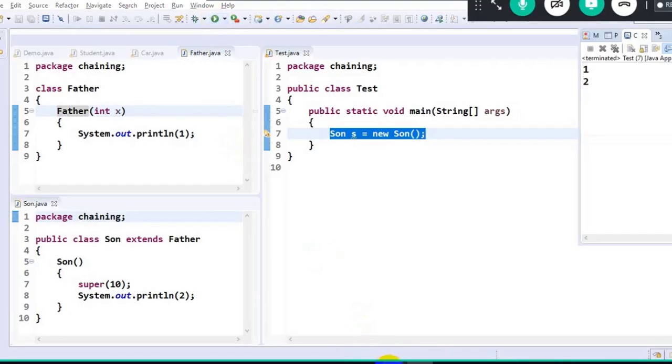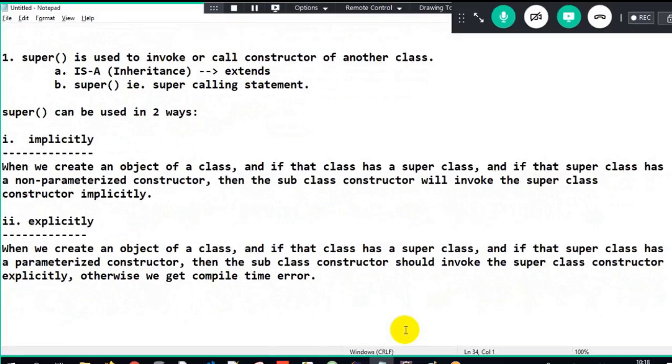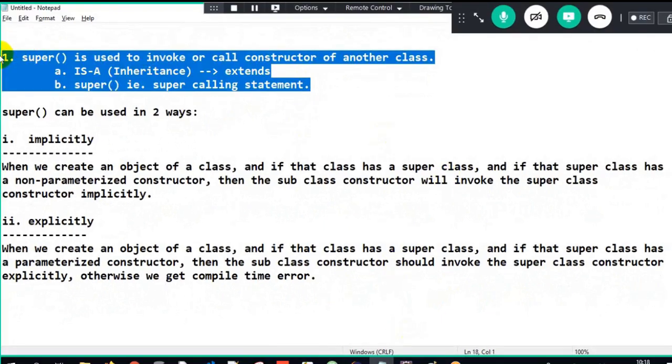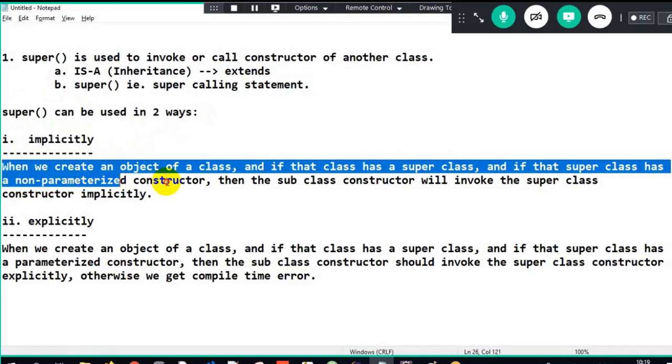Clear? Now I will tell you in a beautiful manner. Just ignore the rest; we'll talk only about the super calling statement. Just understand each and every term here. Closely observe: what is the job of the super calling statement? The super calling statement is used to call another constructor in another class. One constructor calling another constructor is constructor chaining. But if I want to call a constructor outside the class, in another class, I have to make use of an IS-A relationship and the super calling statement. Without an IS-A relationship, the super calling statement will not work. The super calling statement can be used in two ways. One is implicitly. What is implicitly? Read out whatever I read.